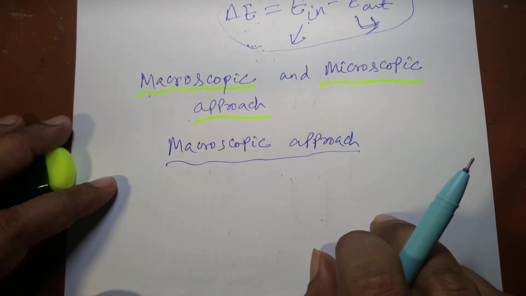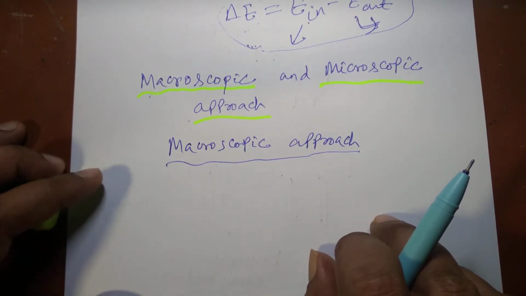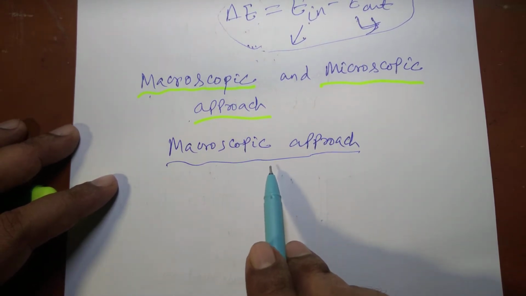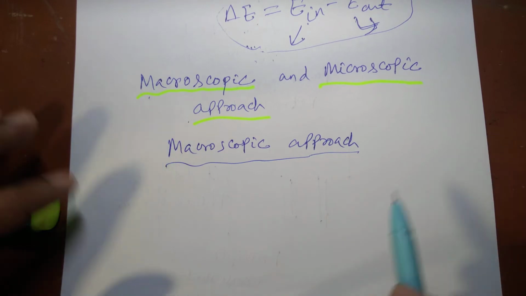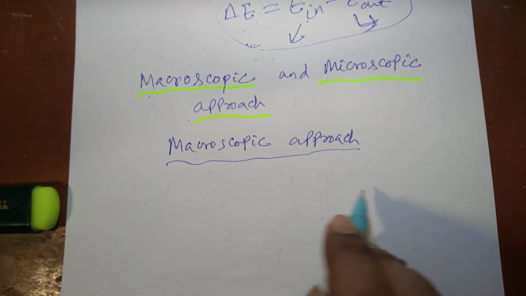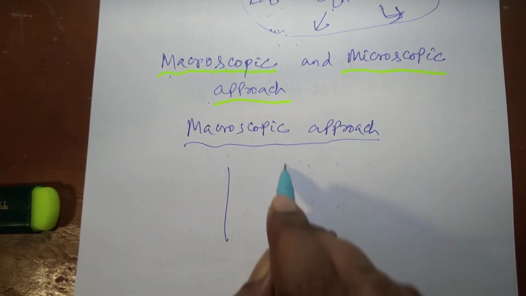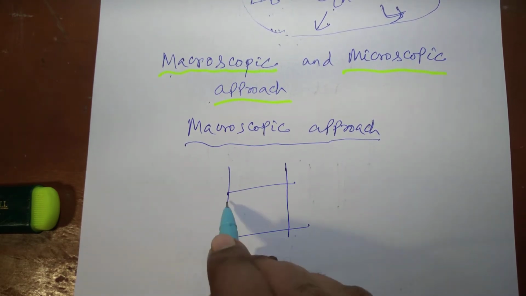Every substance is composed of certain particles called molecules. But in the macroscopic approach, we are not concerned with what happens at molecular levels. We are only concerned with what happens at the macro level. For example, suppose some amount of gas is enclosed in a container.